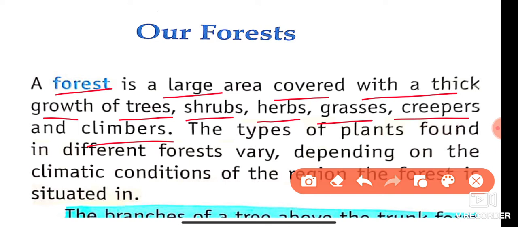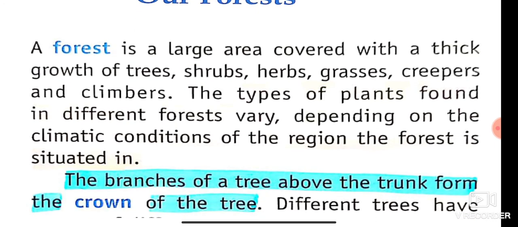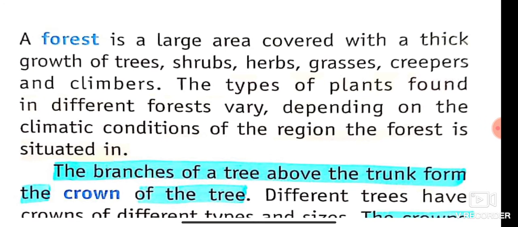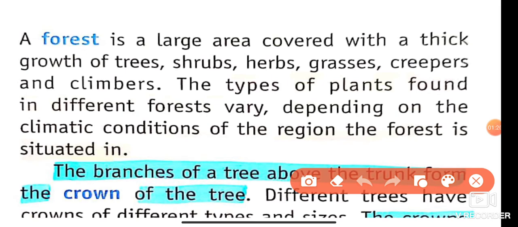Okay students, the types of plants found in different forests vary depending on the climatic condition of the region where the forest is situated. That means the plants found in a forest depend on the climatic conditions. Like rainforests are part of a rainy climate, and tropical rainforests are also found in rainy areas.